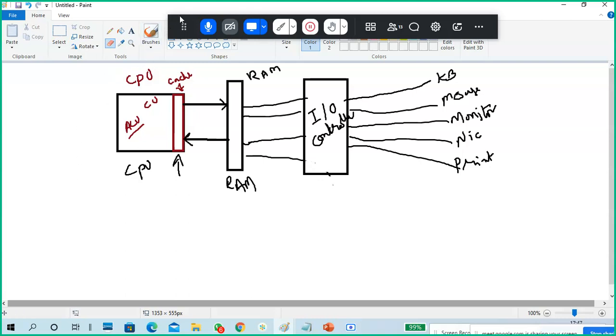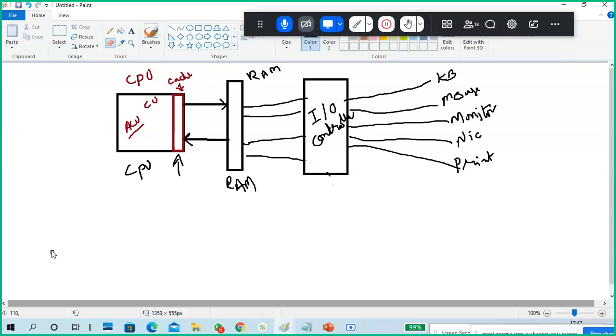Guys, look at my picture here. This is my processor. I will put the processor like this, on my motherboard.